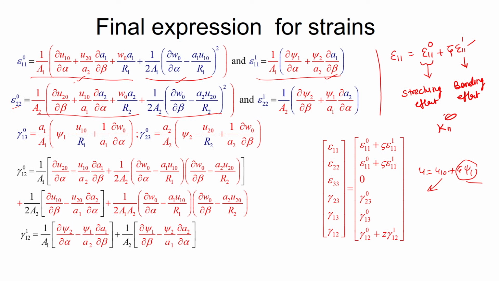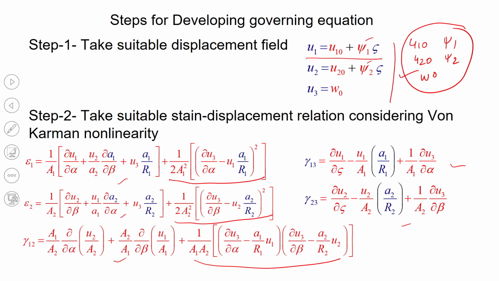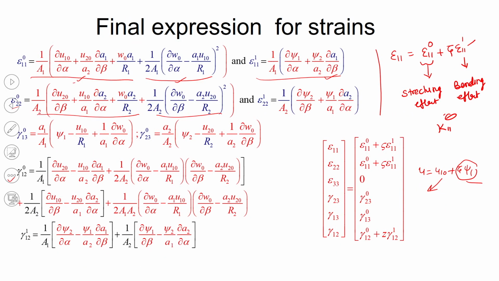The main difference is here that gamma 1 2 in the previous expression is written in journal form, where d by d alpha of u2 by a2. So, we have simplified it, again simplified it, and then substituted the values of u1 and u2. This gives you a slightly big expression where 1 by a1 multiplies the linear terms and this contribution.